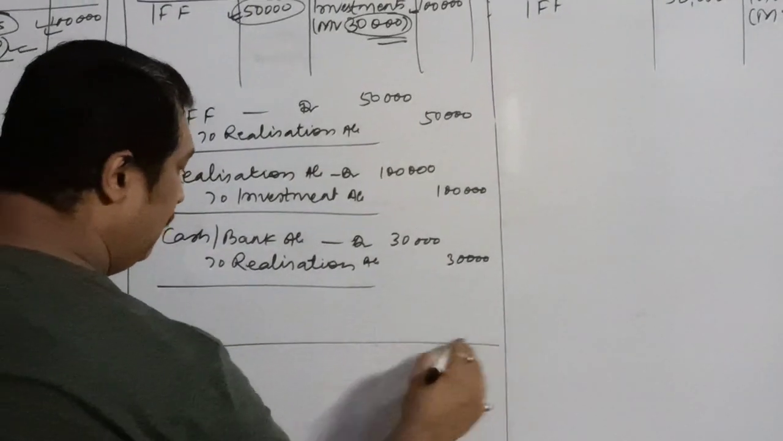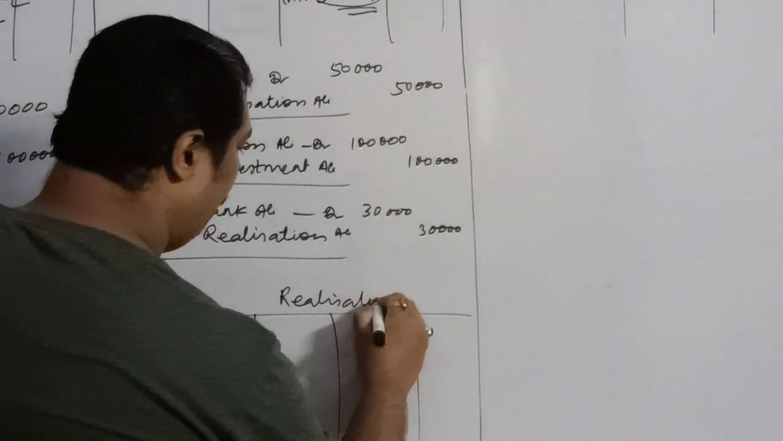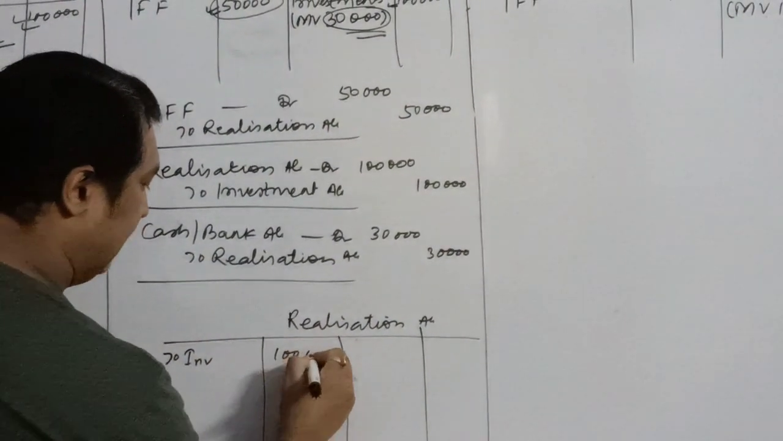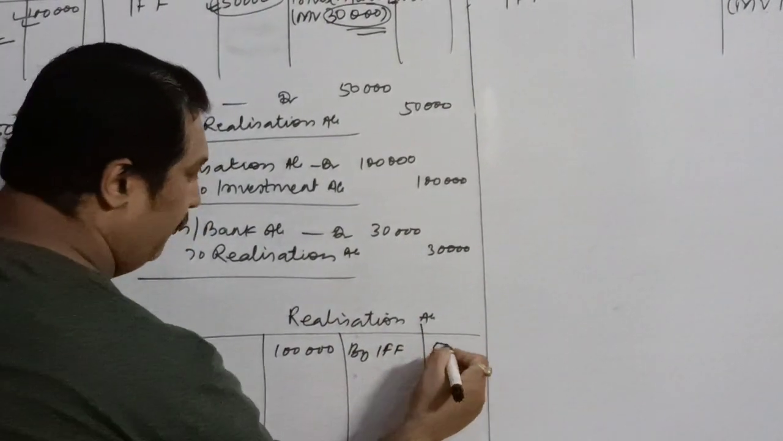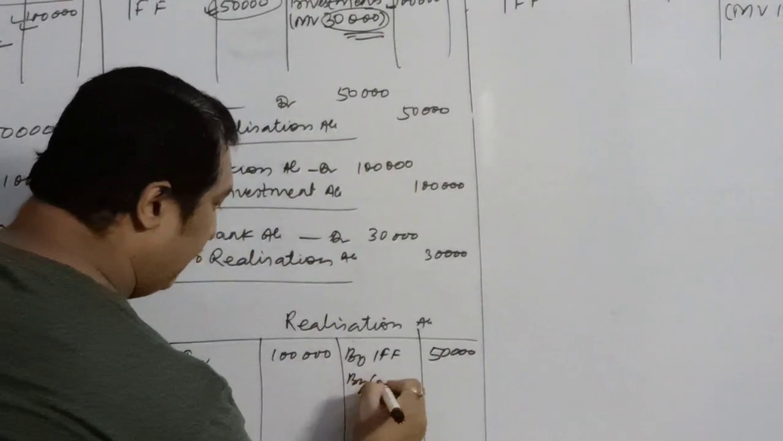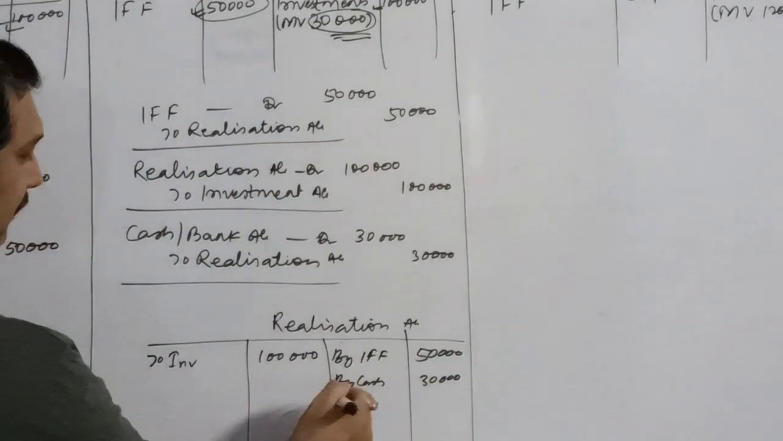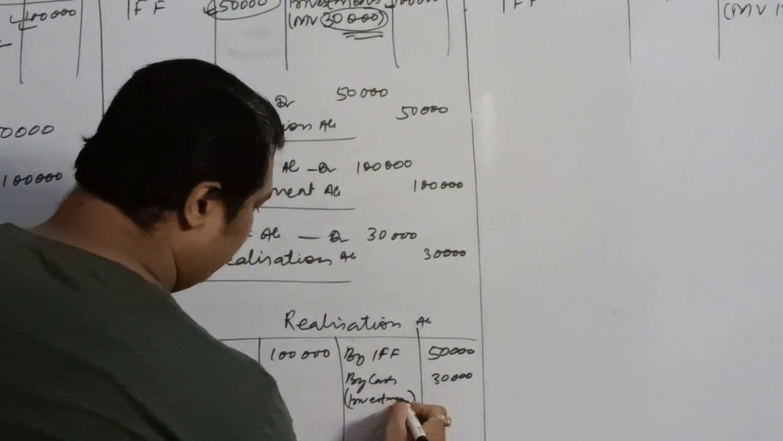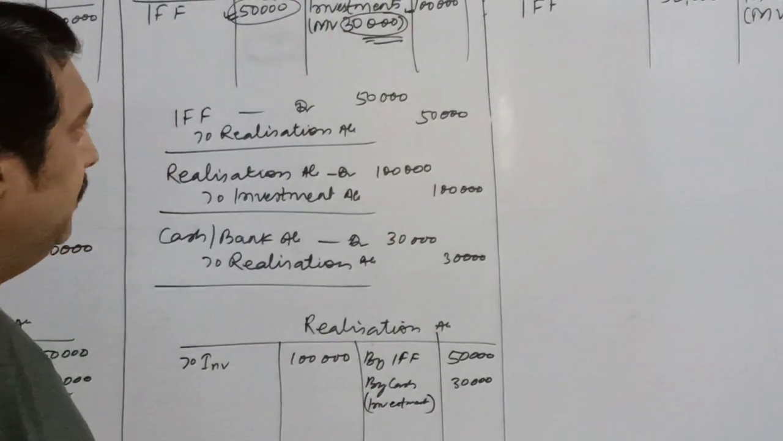But in this condition, when you prepare your realization account, what will you do? First of all, to investment account, you will write the book value, transfer the value. By IFF, you will transfer the book value of IFF 50,000, and then here you are realizing 30,000. So by cash or bank account 30,000, you will show it over here. Here in the bracket you can write investment realized, or you can just write investment, so that you can understand this is the cash related to investment.